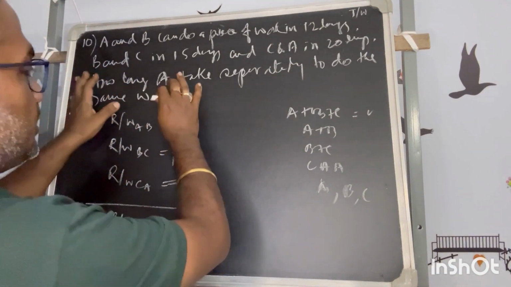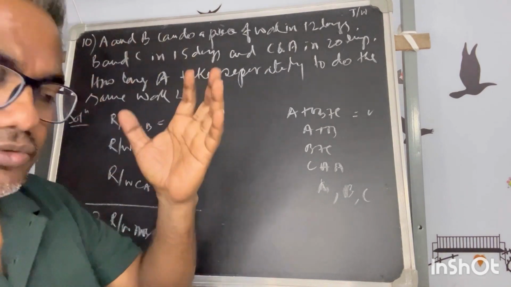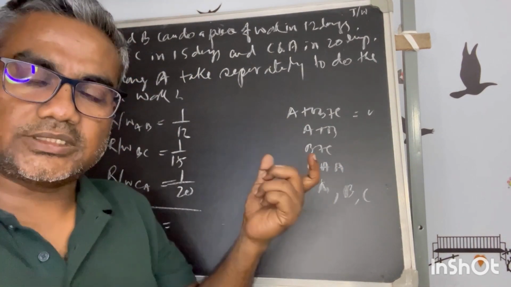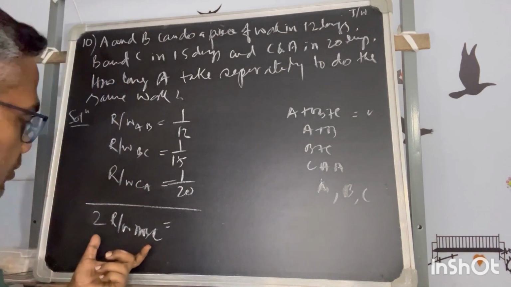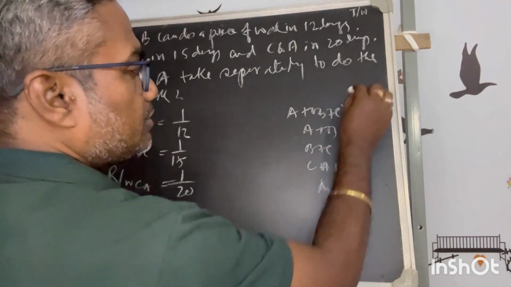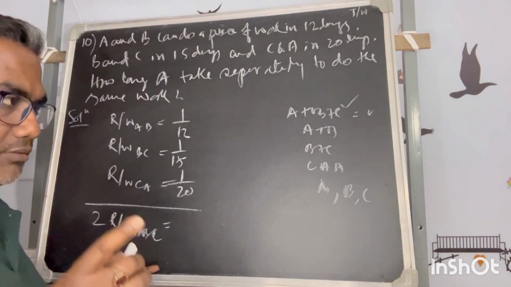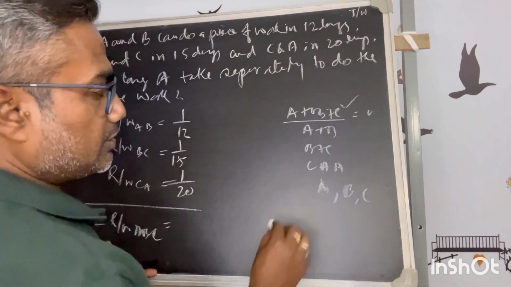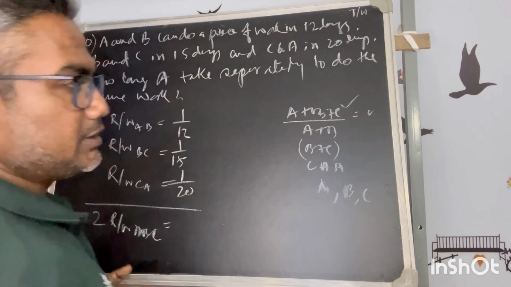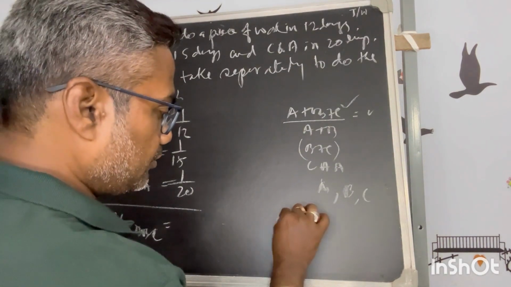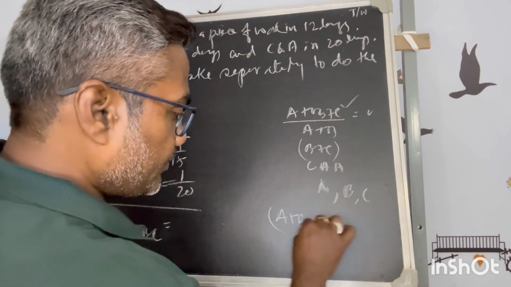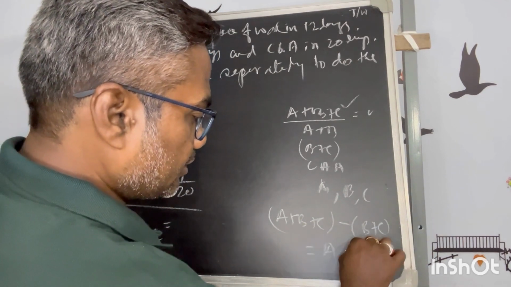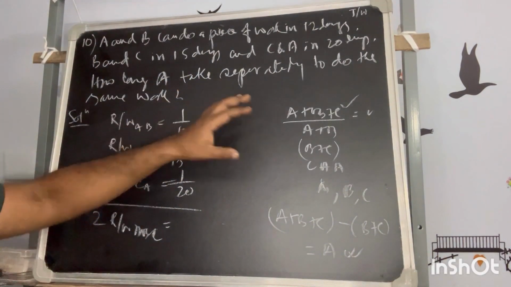While you are reading this question, your mind should be so prompt. What will be your action? You have to fix that action. You know A plus B, you definitely have to calculate. Then to get A out of it, you have to use only this, because if you deduct only B plus C out of it, you will get A.